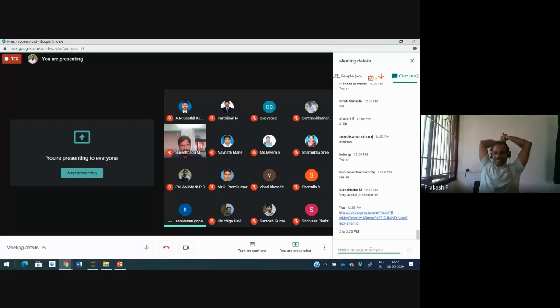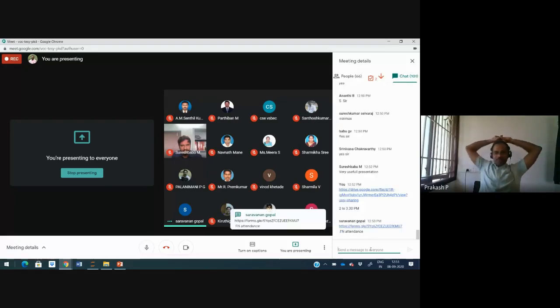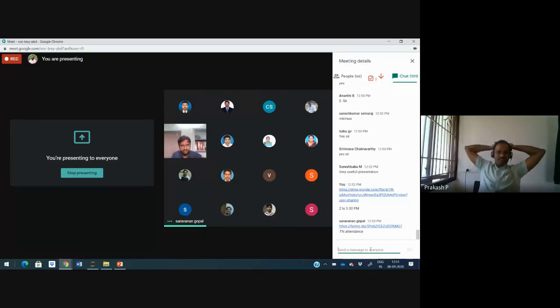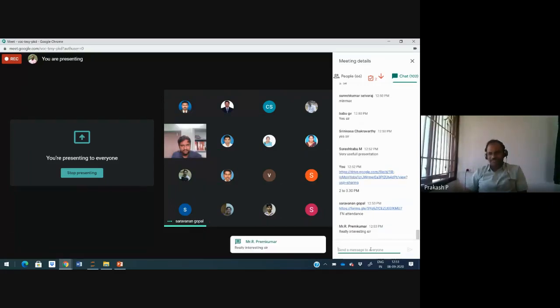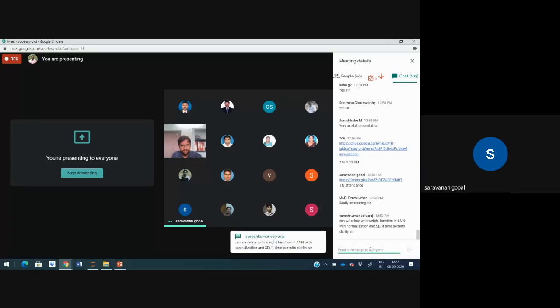We'll start the session exactly by 2. From 2 to 2:45, I will explain linear regression, followed by logistic regression with code snippet. I have 2 notebooks. Once we are done with the 2 notebooks, we wind up today's session. Tomorrow also you may find the same kind of coding explanation, so please don't miss the remaining few sessions. Thank you, Saravanan sir. We'll meet after the lunch. Okay, sir. Thank you, sir.